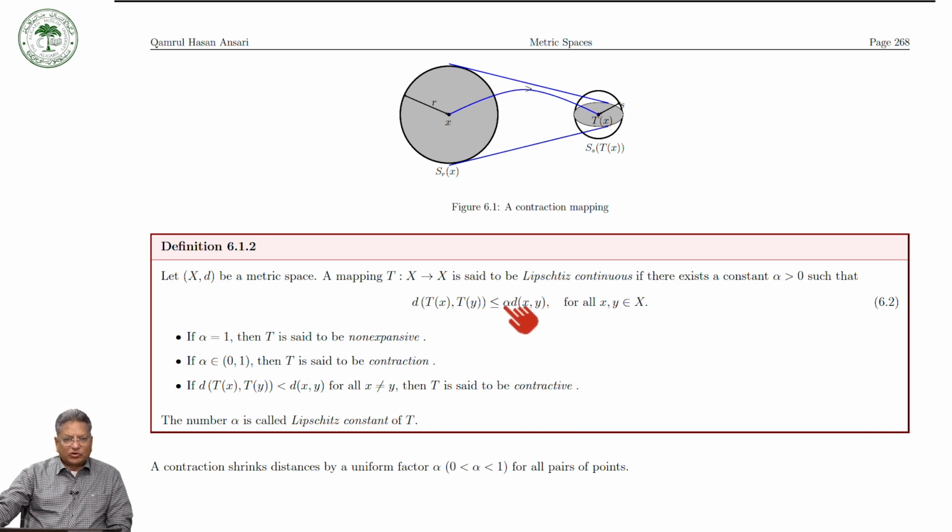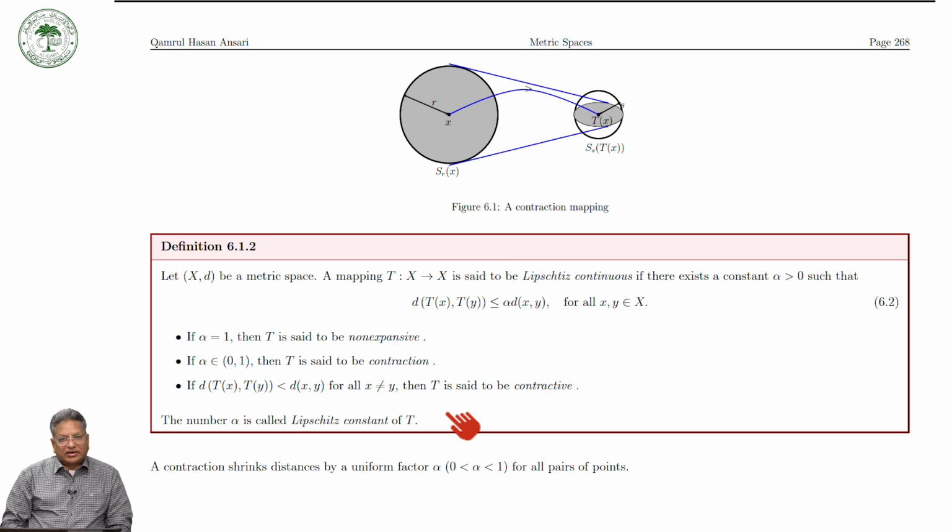If alpha is equal to 1, then T is called non-expansive. If alpha lies in the interval [0, 1), then T is called a contraction map. And if this is strictly less than d(x, y) for x not equal to y, then T is called a contractive map. And this alpha is called the Lipschitz constant. And we have proved that.